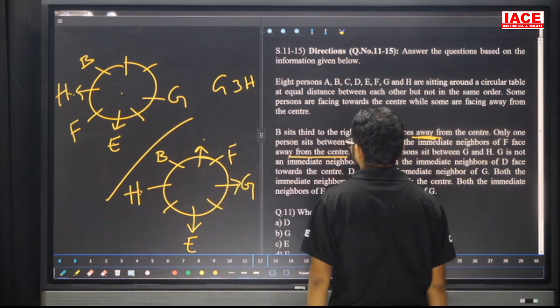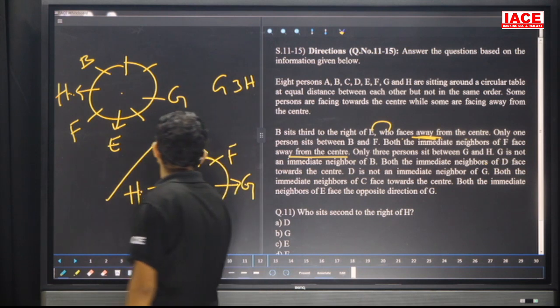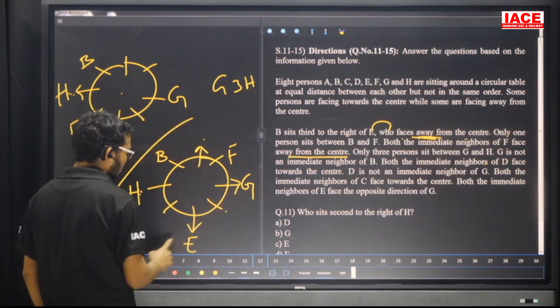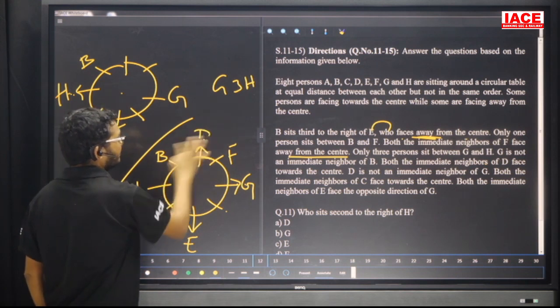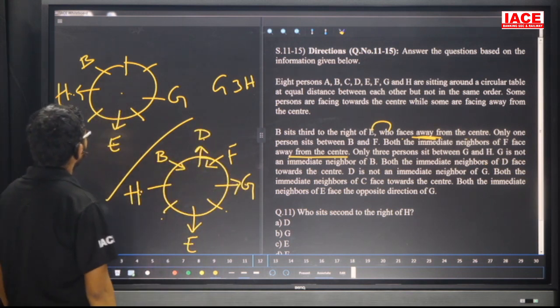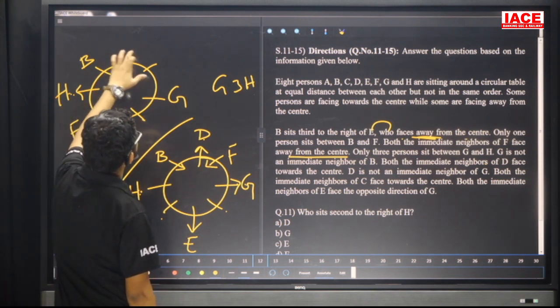Next point: both the immediate neighbors of D are facing towards the center. If I take D here, no, the center does not fit. This is the possibility for D. Now both immediate neighbors of D are facing the center. If I take D here, no chance. Here a chance, here also a chance.